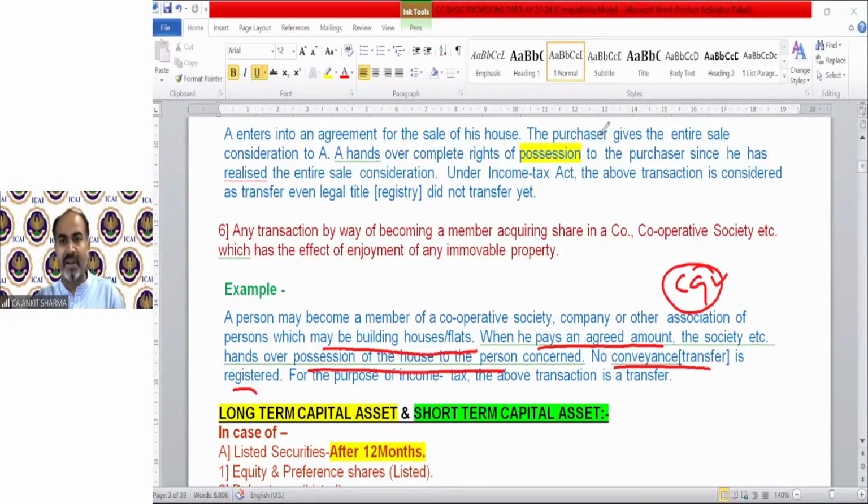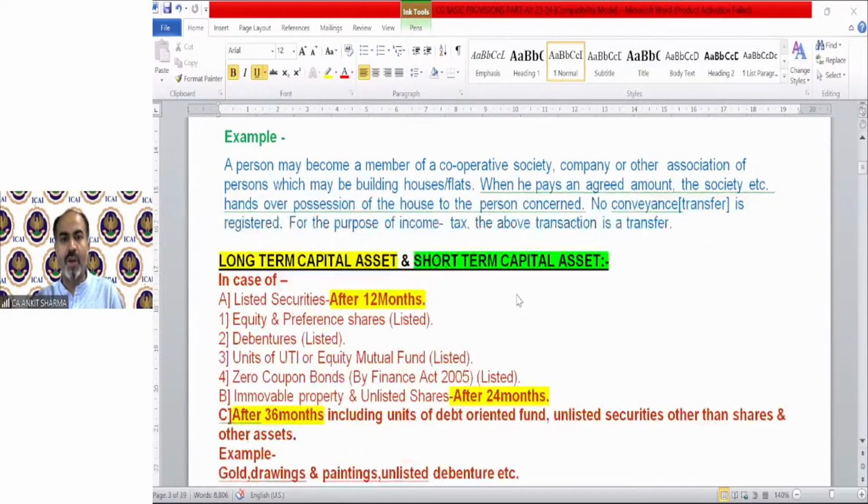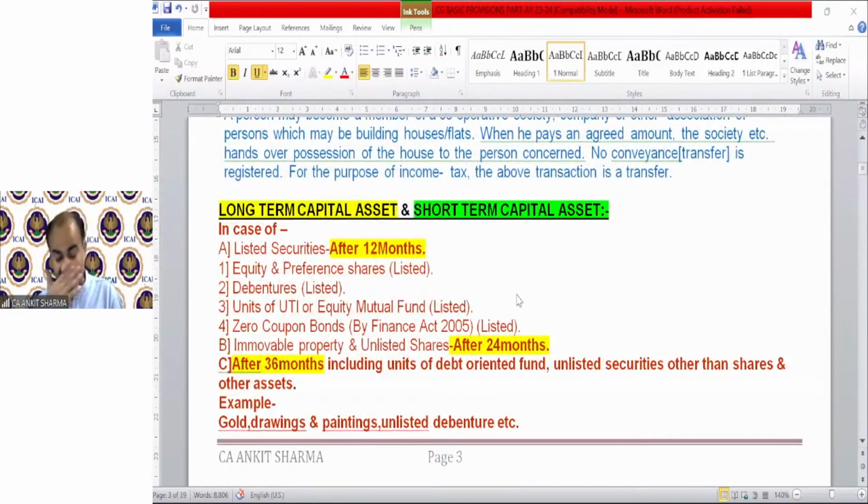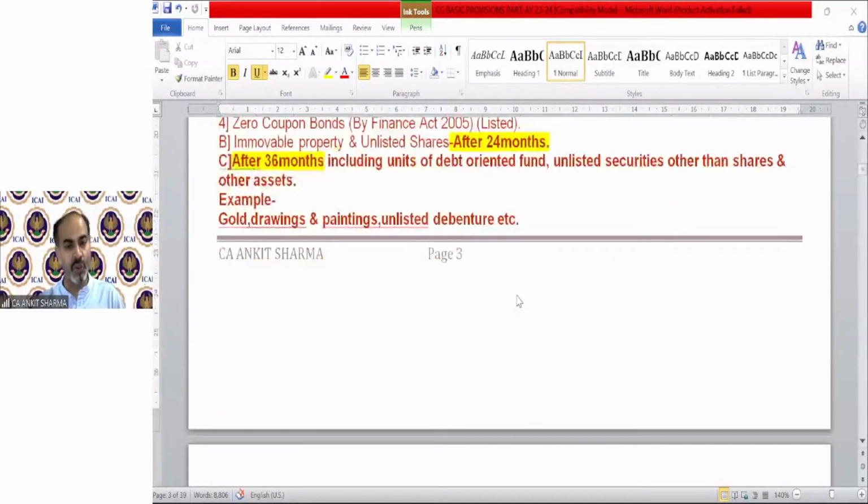So, we have completed the definition of transfer. Now, moving on to the provision of long-term and short-term capital asset. In the format we discussed whether the gain will be long-term or short-term. So whether the gain will be long-term or short-term depends upon the nature of the capital asset. If it is a long-term capital asset, the gain or loss will be called long-term. If it's a short-term capital asset, the gain or loss will be treated as short-term.